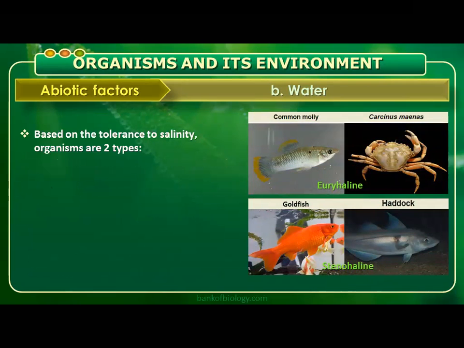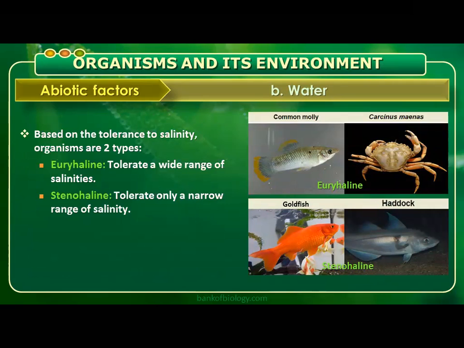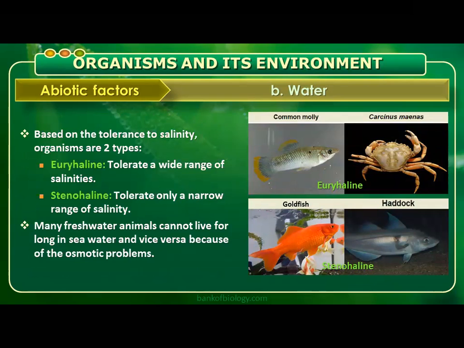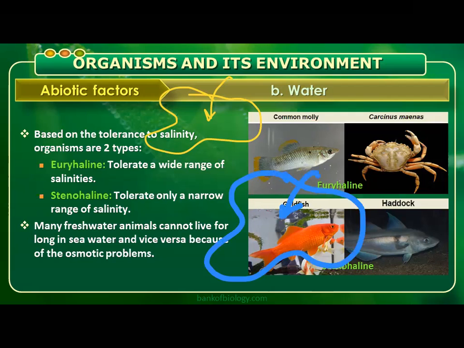So that's what we are talking about. Based on the tolerance to salinity, there are two types of organisms. Those that tolerate a wide range of salinities we call euryhaline, and stenohaline organisms tolerate only a narrow range of salinity. Many freshwater animals, if you take a freshwater fish, are adapted to fresh water only. If you take a marine water fish, it is adapted to marine water only. If you bring a freshwater fish to marine water, it dies. If you bring a marine water fish to fresh water, it dies.